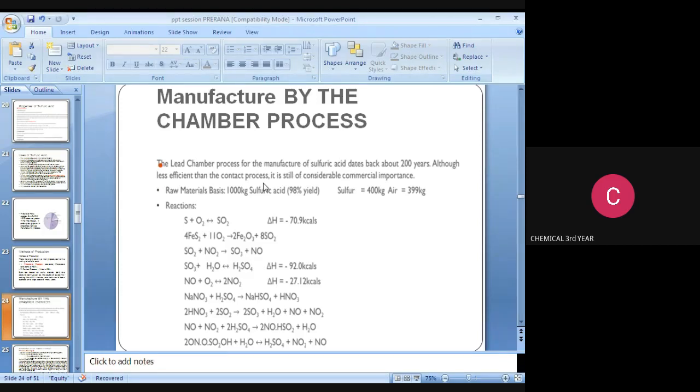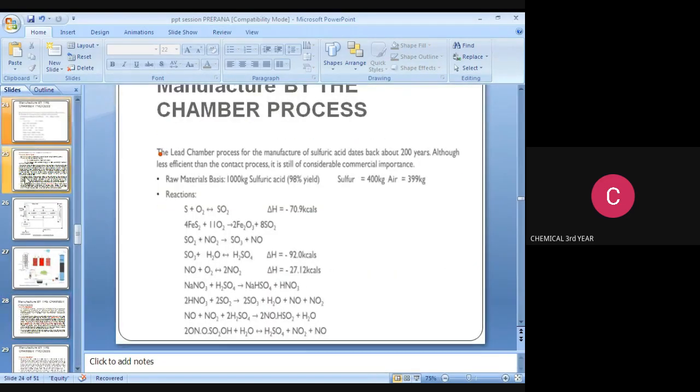The next reaction is NO plus NO2 plus 2H2SO4, which gives 2NO·HSO4 plus H2O. The last reaction is 2NO·HSO4 reacting with water, a reversible reaction, which produces H2SO4 plus NO plus NO2.